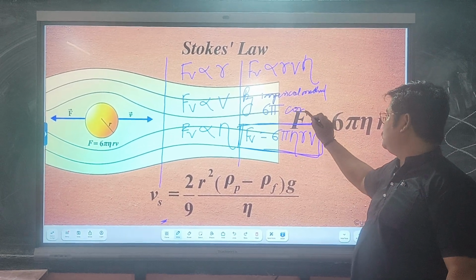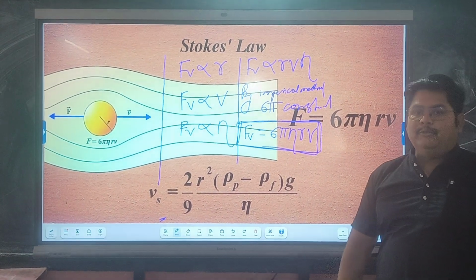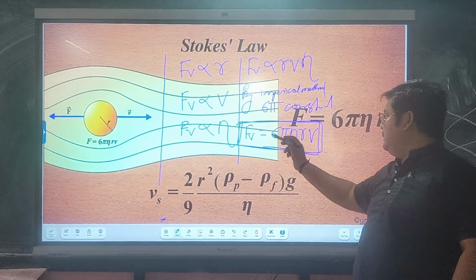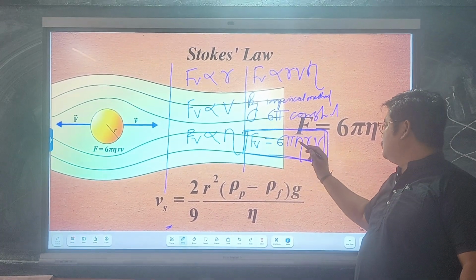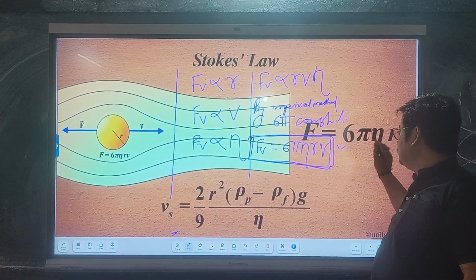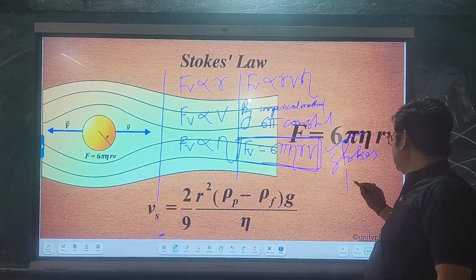According to mathematics, if we remove the proportionality we get the constant, and that is Fv is equal to 6 pi eta rv, and this is the Stokes law. Are you getting this one my dear?